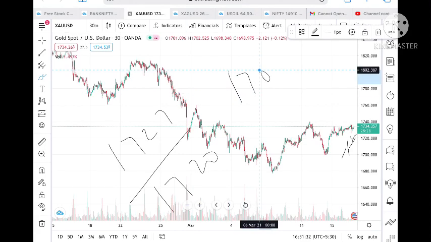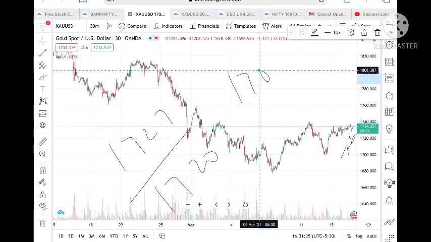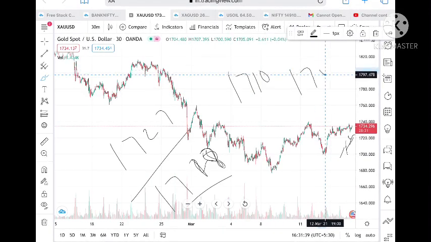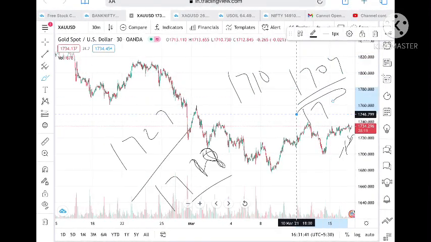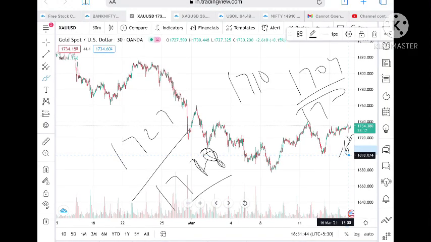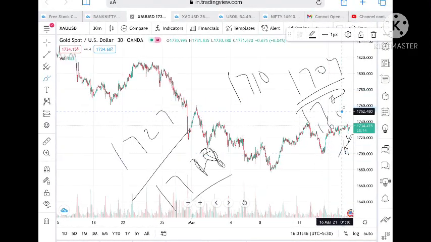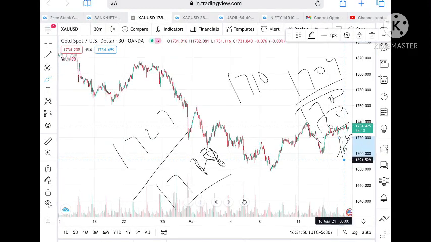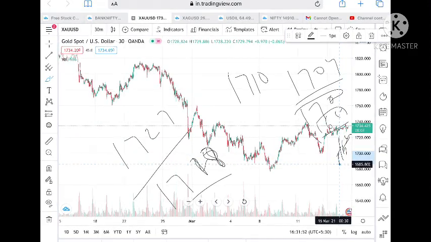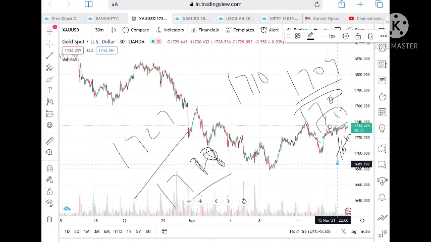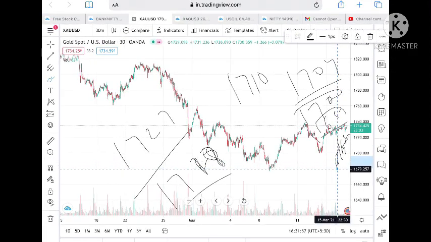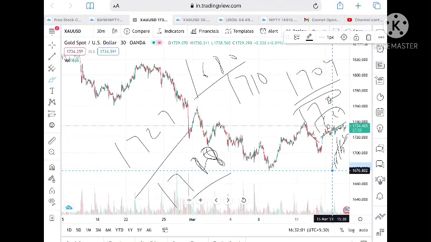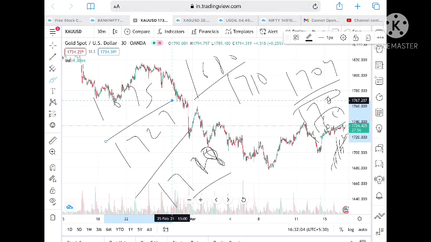Once this is broken, we can see 1710, and from there 1700. Once 1700 is broken, 1698, we can see the next level at around 1690, and from there 1685, and if it breaks that level, it can come down to 1680 and then 1675. Once 1675 is broken, we can expect it to go much lower, to around 1650.